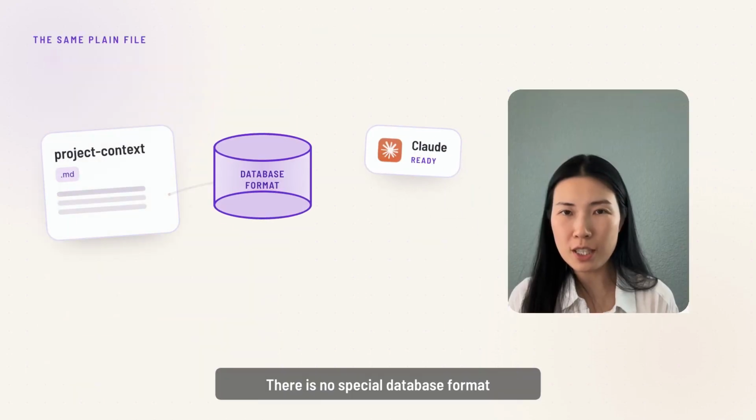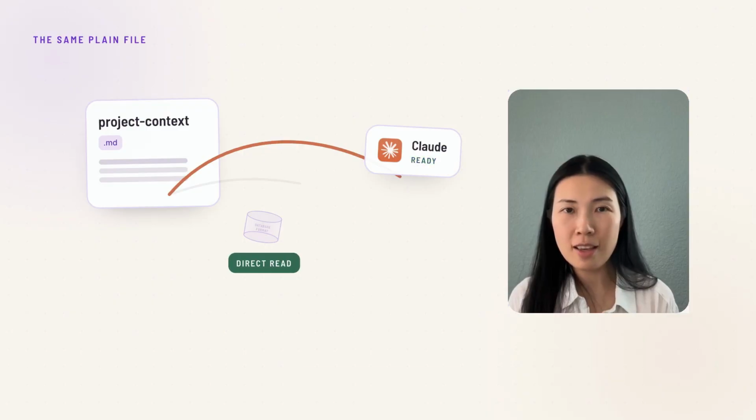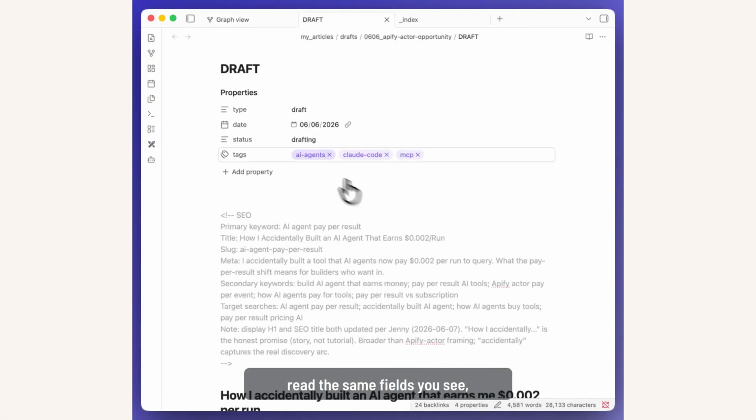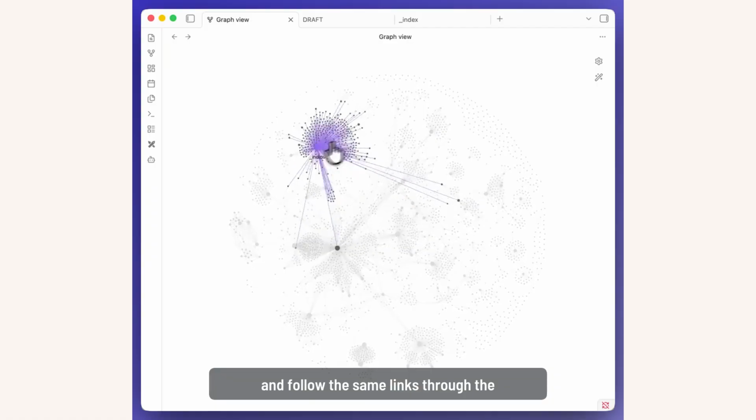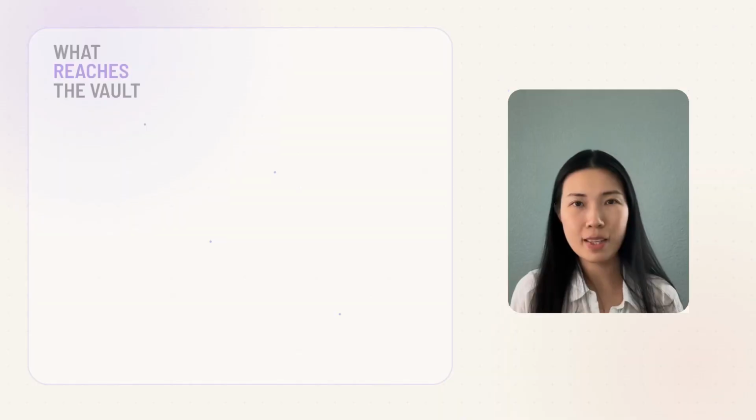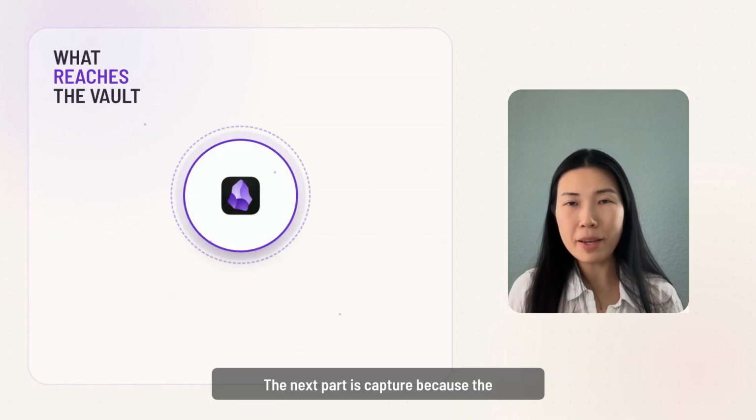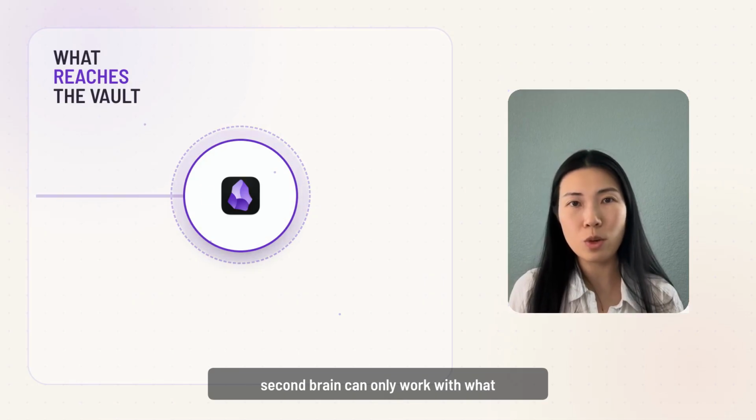There is no special database format for Claude to learn. It can open the same note you open, read the same fields you see, and follow the same links through the bar.